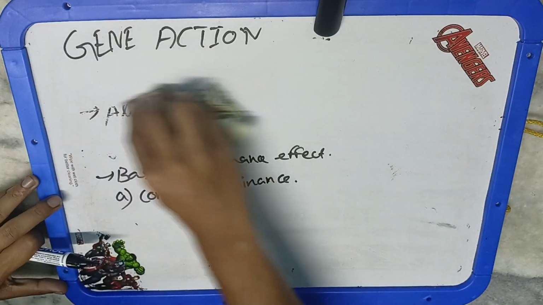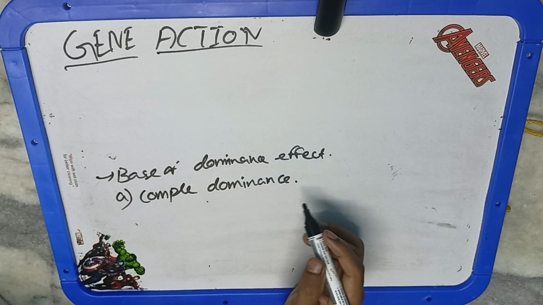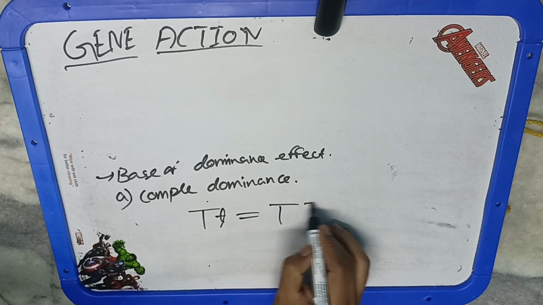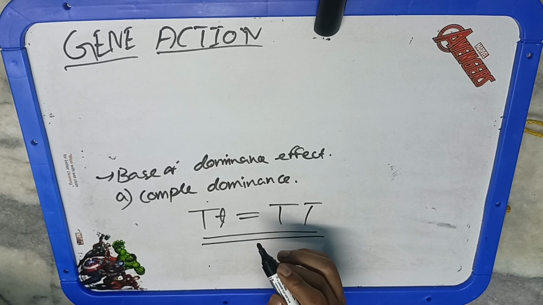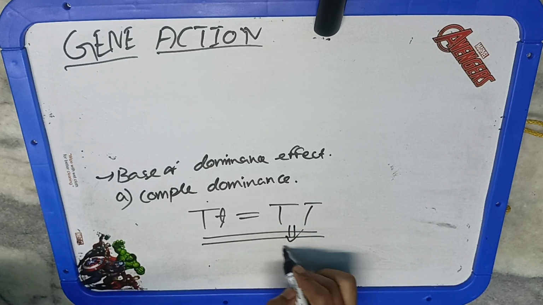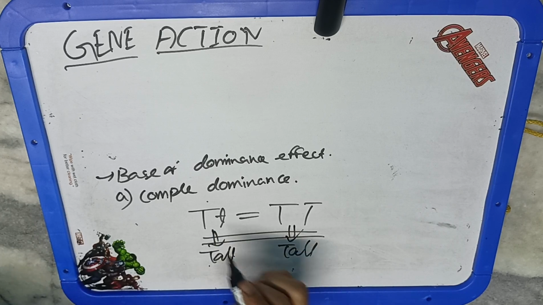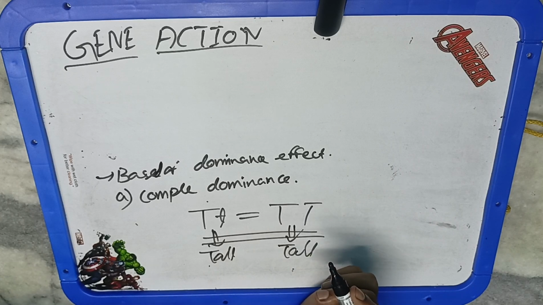Now complete dominance. In complete dominance, the phenotype produced by the heterozygote is identical to that produced by the homozygote. This is the condition of complete dominance. Capital T will lead to a tall plant, and capital T small t will also lead to a tall plant. So this is the concept of complete dominance: the homozygote has an impact equal to the heterozygote. This is the complete dominance condition.